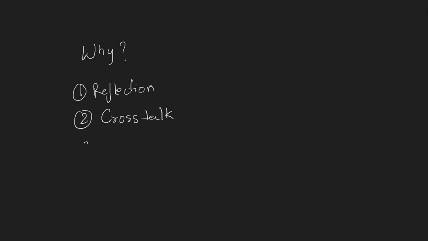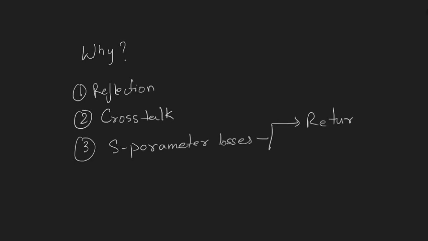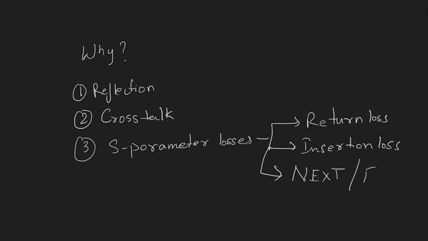In case of high speed serial signals, we have S parameter losses, and mainly in S parameter losses we have return loss and insertion loss. We're going to discuss all these topics in our next bites, and we will talk about near end crosstalk and far end crosstalk.